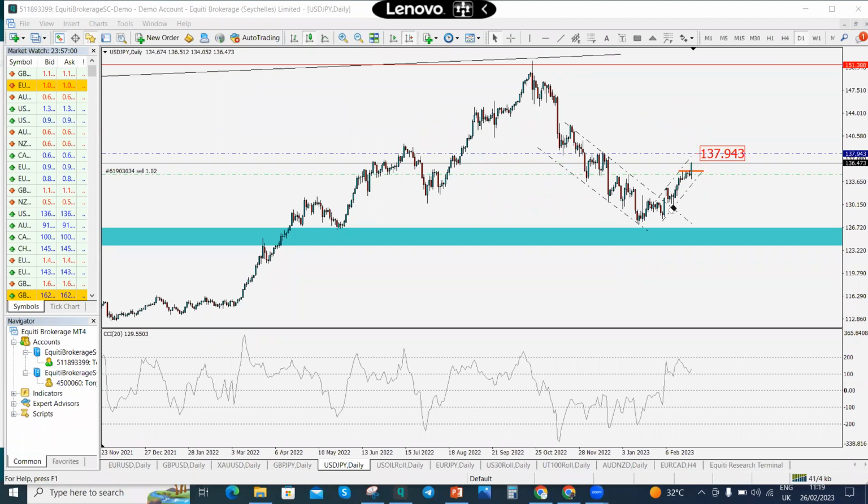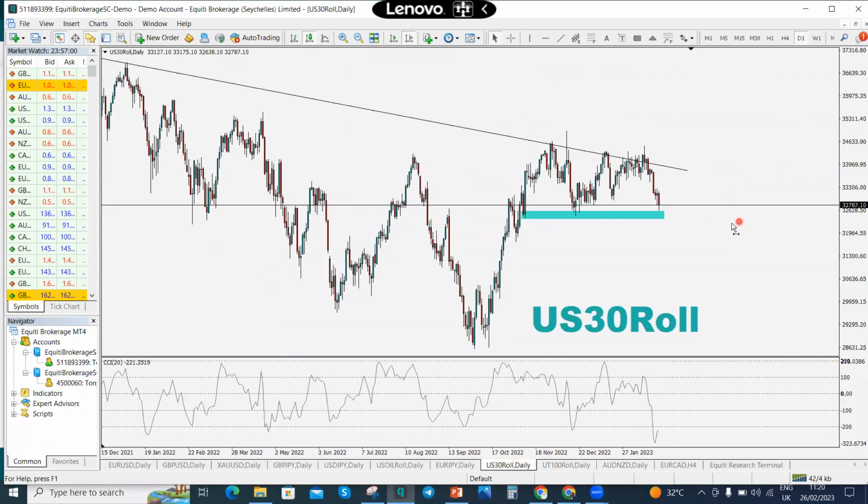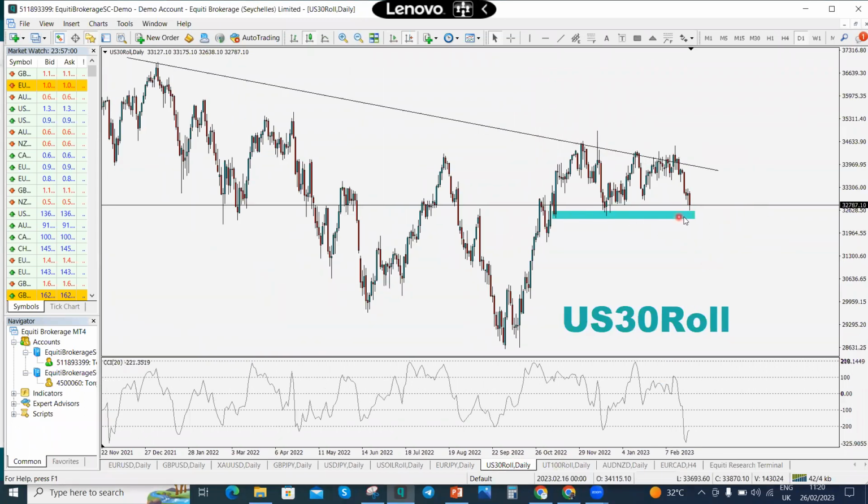Okay, so for this week we're expecting a stronger dollar. That simply means where the dollar is the base currency, we're expecting a bullish movement for the dollar. Okay, let's quickly jump over and talk about the US 30. Right, so last week, remember, we talked about US 30 coming into this zone. You can also watch last week's market outlook to confirm what I'm saying right now.